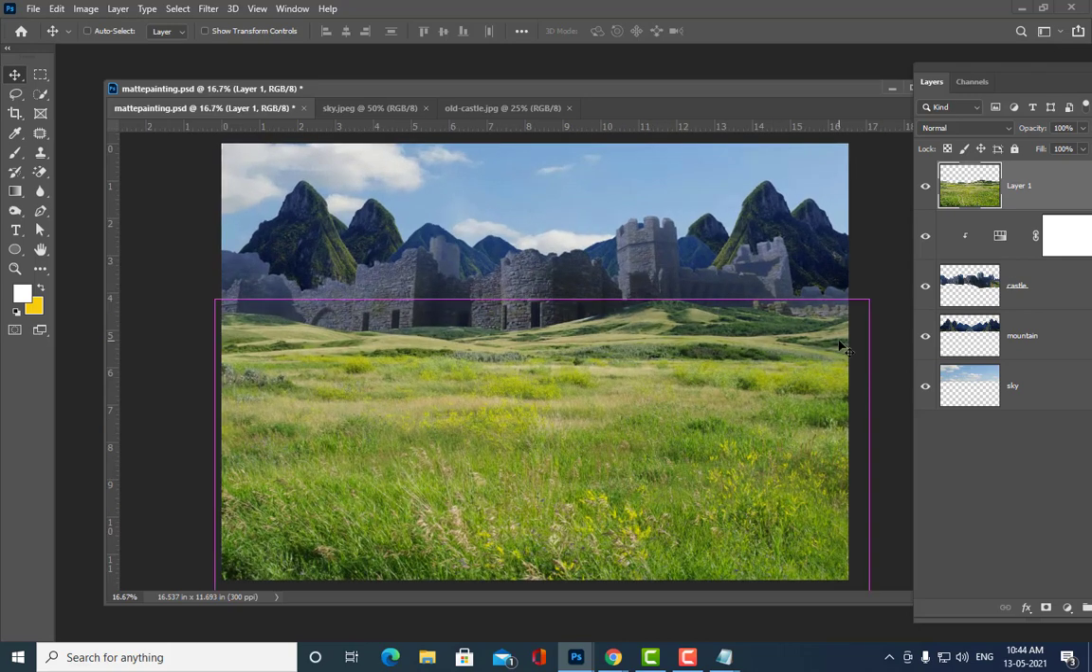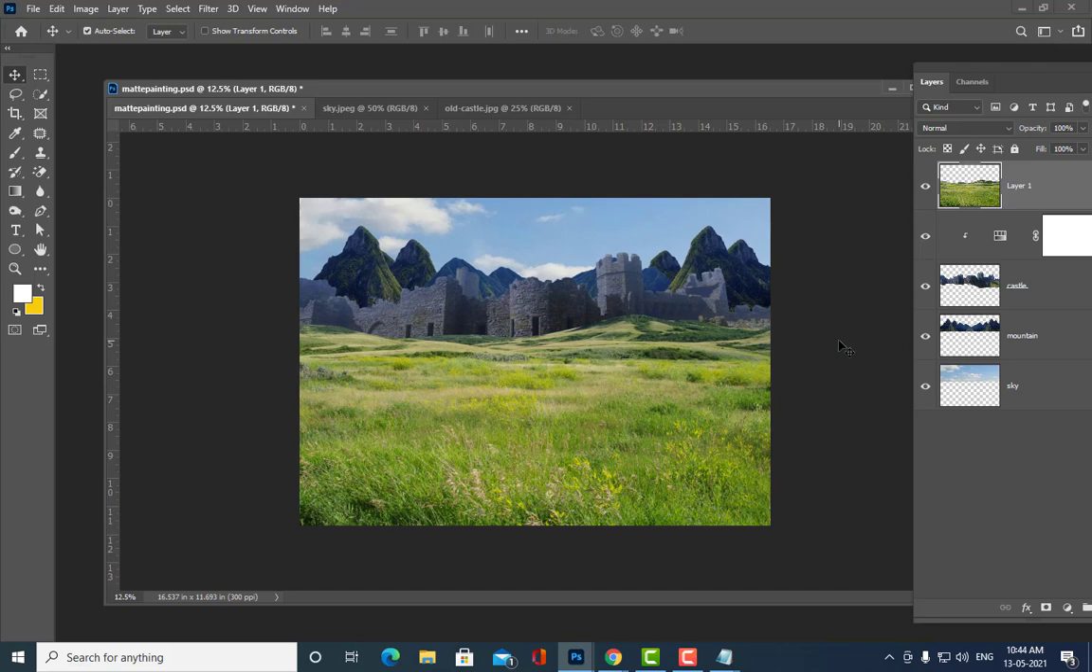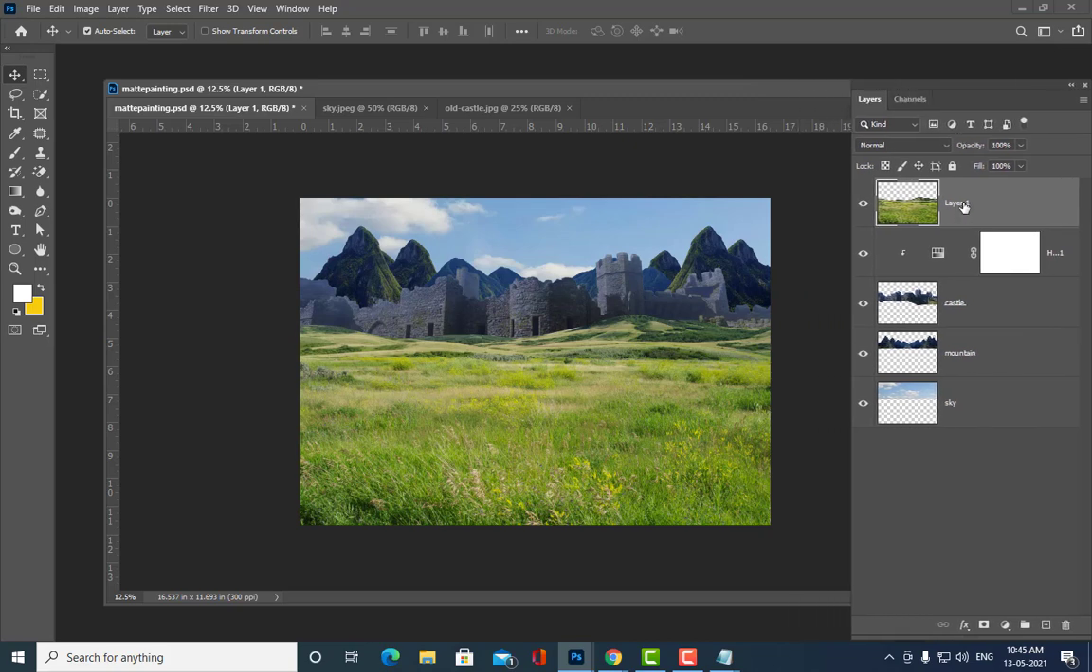Okay, so now I have put the grassland also. Now the next step is here. I want to match the grassland to what? To mountains. Understood what I am saying? I want to match the grassland with mountains. So again we have to put the name here. So I will put grassland. Okay, and now we will match the grassland's color to mountains.